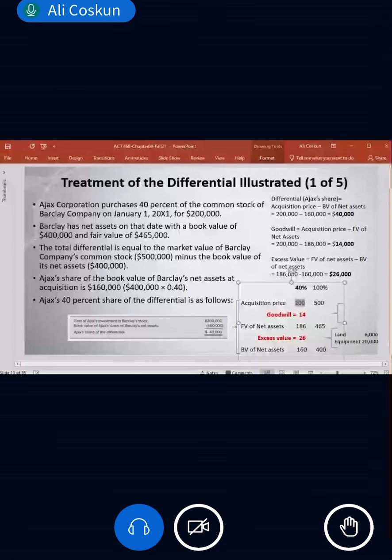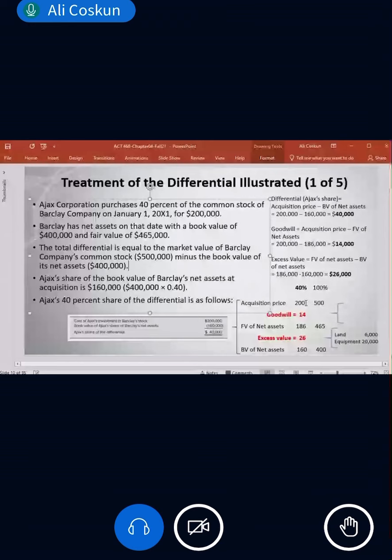So for 40% they paid 200. If they wanted to buy 100%, they would have to pay 500. Normally, the value of Barclay's shares is 500, but they bought only 40%, so they paid 200.